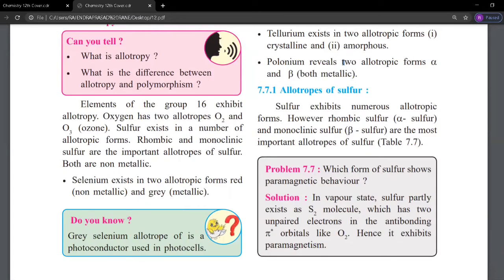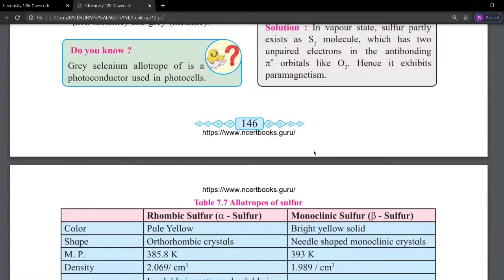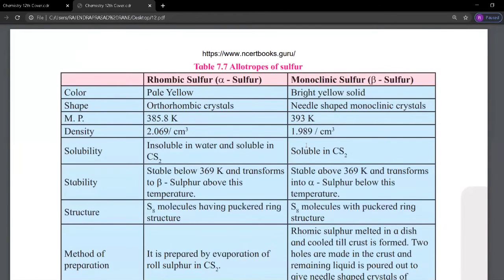So the next point is, how will you differentiate the allotropes of sulfur by their different physical properties, such as color, shape, melting point, density, solubility, stability, structure and methods of preparation.